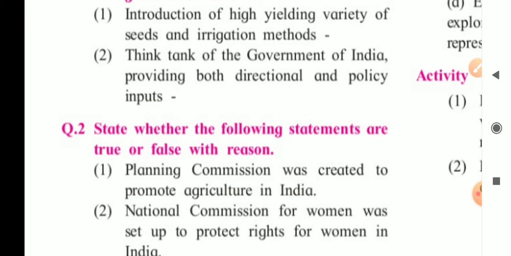Importance was given to the public sector, industry, and not the private sector.